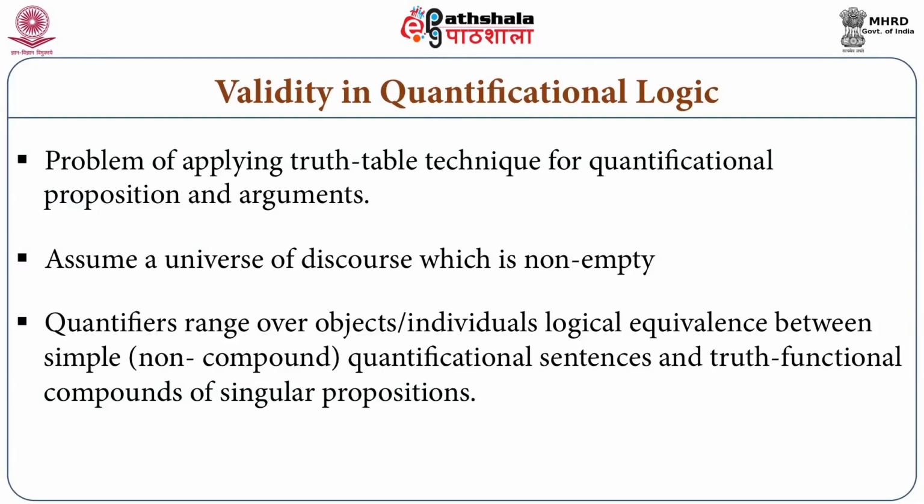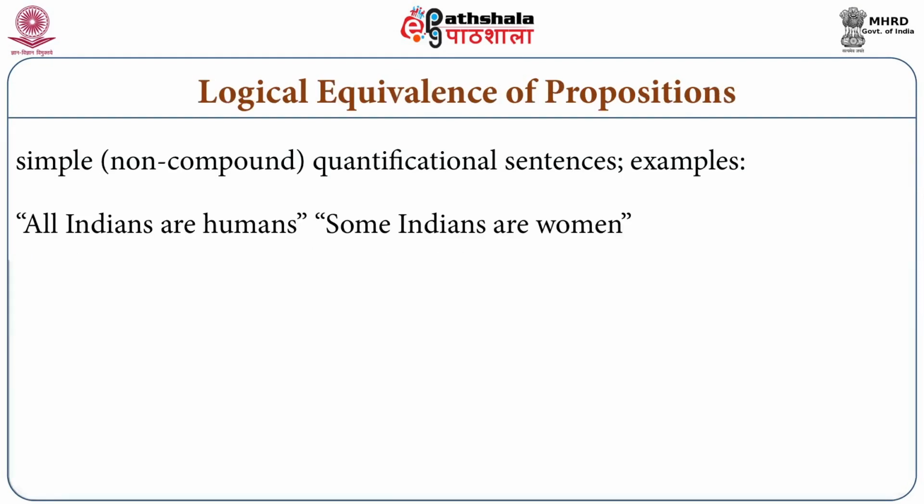First, we will show the logical equivalence of simple quantificational sentences and truth functional compounds of singular propositions. Simple quantificational sentence will look like all Indians are humans or some Indians are women. What does a truth functional compound of singular proposition look like?